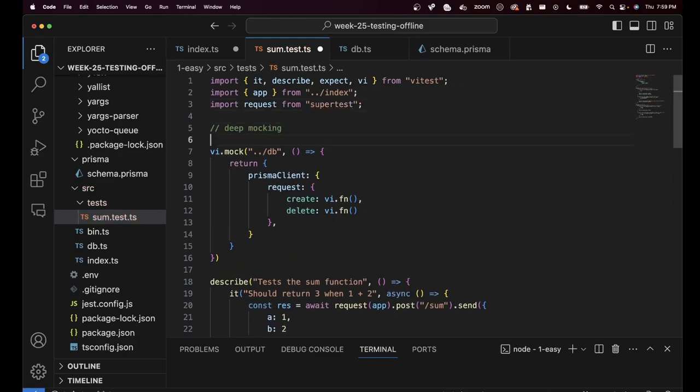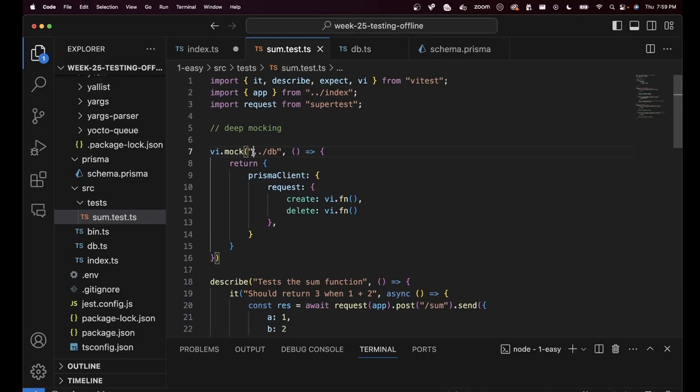That's called deep mocking. The word deep comes from deep copying. If you've heard of deep and shallow copies, deep copying means you copy over every key inside to a new object. Shallow copies mean you have some copies by value and some copies by references. If you did not understand it, it's fine, Google it. But the word deep comes from the fact that I don't want just request to be mocked out. I want every key that exists at the very depth to get finally mocked out, so that I don't have to maintain all of this logic at the top of my file. I can simply do a v.mock and it just works.